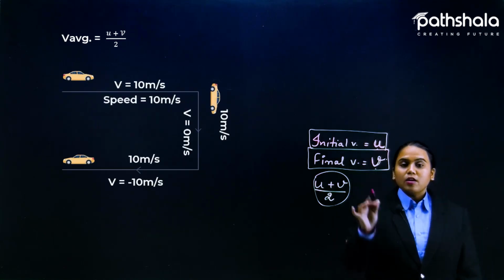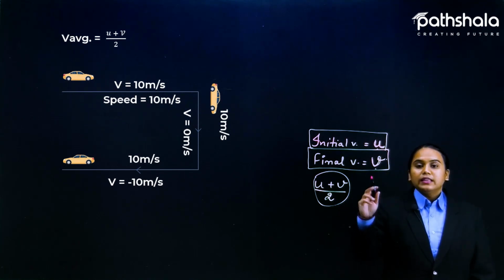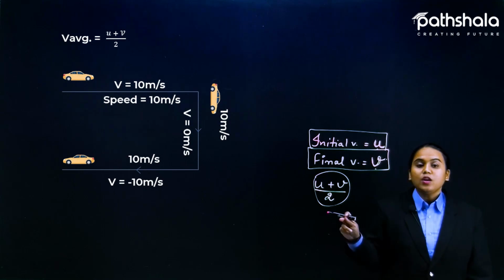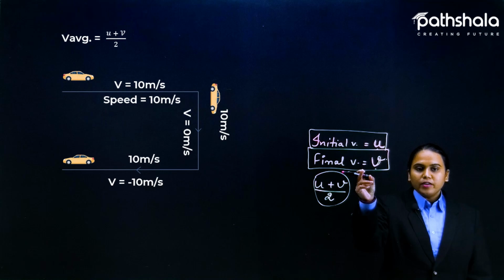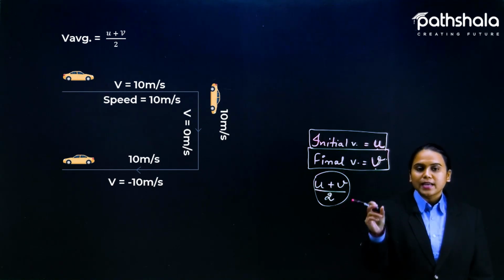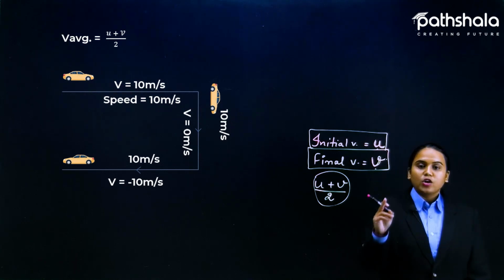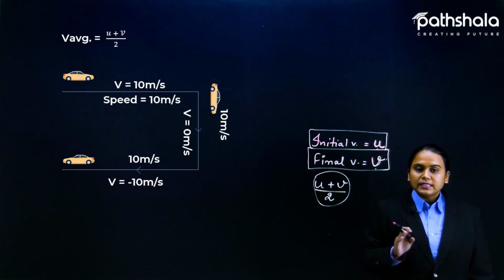Okay, so now let us calculate the earlier example, where a car is moving in the east direction, then south direction, and again in the west direction. You know that earlier we considered the velocity as +10 meter per second because we were talking about the east direction, the velocity in south is 0, and in the west direction it is -10.